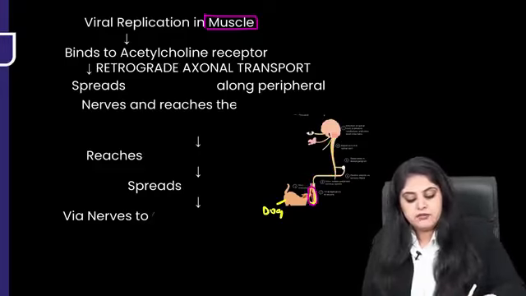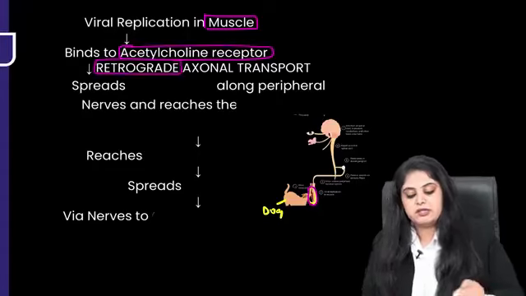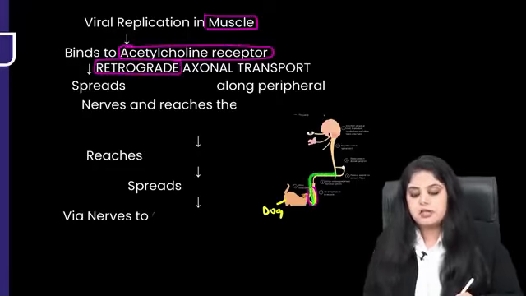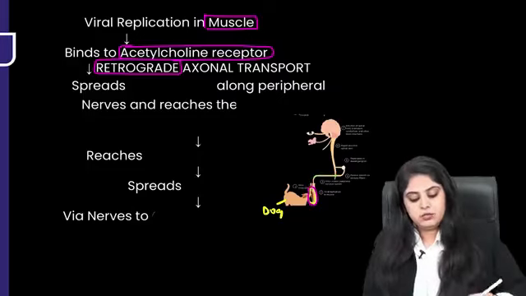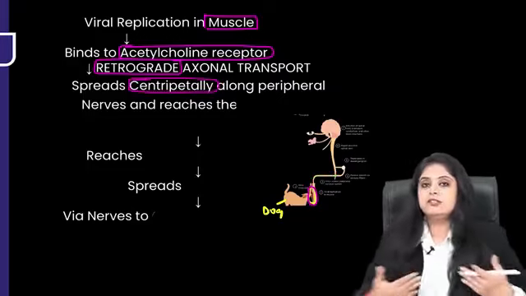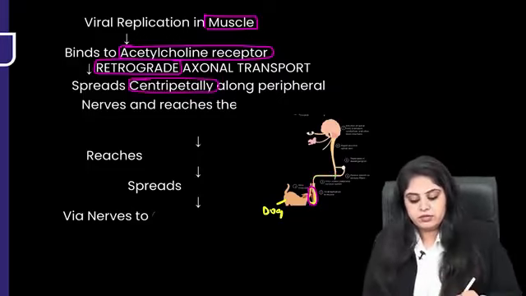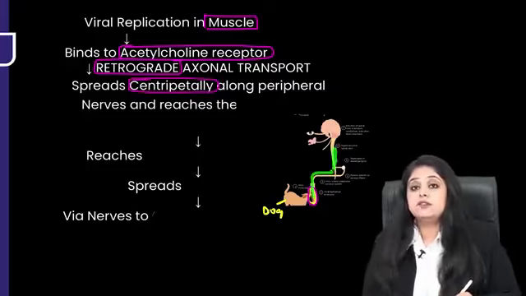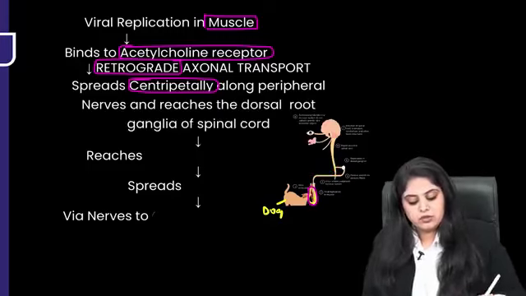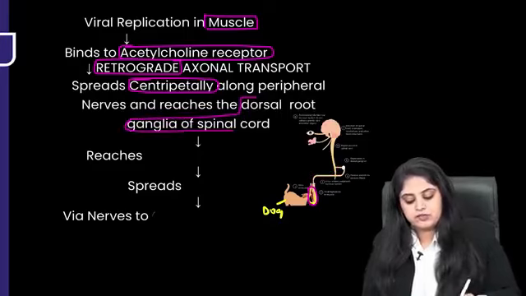After binding to acetylcholine receptors, this is going to be a retrograde transport that will occur. Means from the legs you are going towards the trunk. Means you are traveling what? You are traveling centripetally. You are spreading centripetally from the legs towards the center. Centripetally, where is it going to reach? It reaches the spinal cord. Which ganglia of the spinal cord does it reach? It reaches the dorsal root ganglia of the spinal cord.